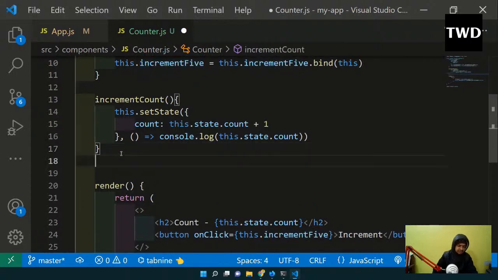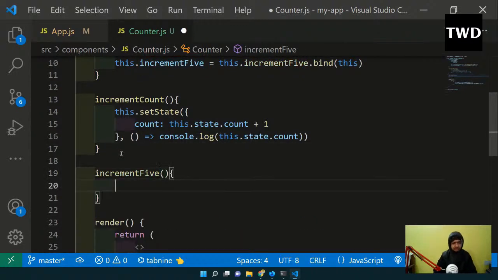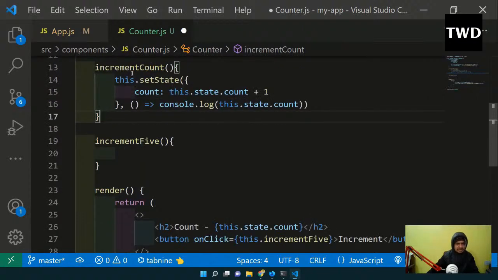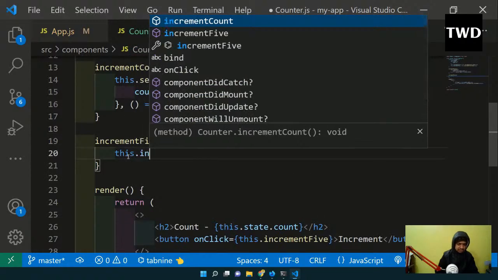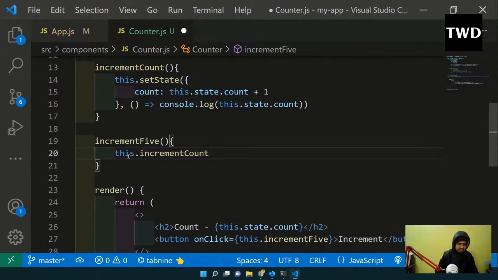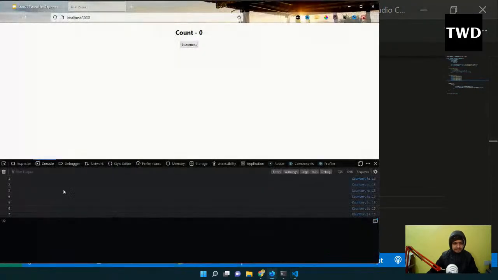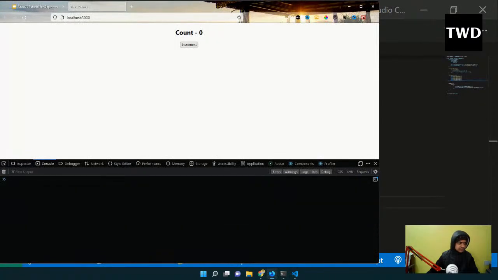I will come here and add incrementFive like this, and I'm just going to call this incrementCount 5 times when I click. So I will call this.incrementCount 5 times. Okay, that is done. Now I'm going to click it, and it should be increased by 5.